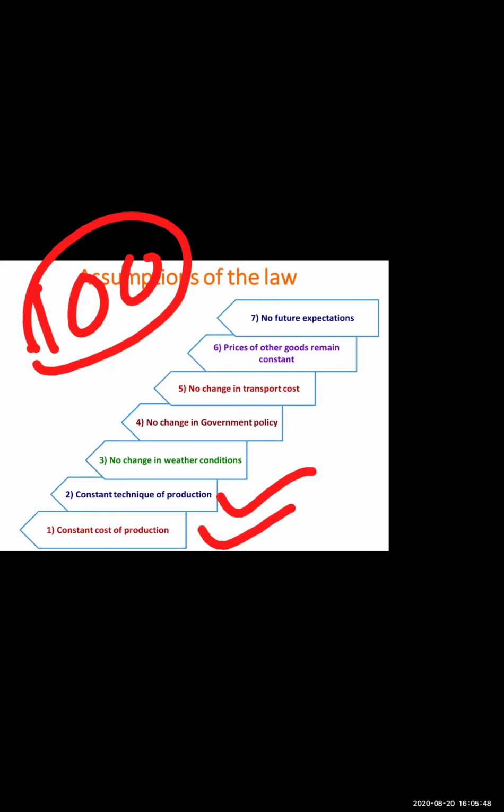No change in weather condition. For example, our next example is of weather condition. Do we have control on weather? You all tell me as a student. Can we control weather? No. It is natural. We can't control it. So can this assumption be true? In reality, no, it is not possible. So over here, automatically the law of supply fails. That is the deeper part. When you study economics in a deeper sense, that time you will get to know more about it. It is assumed that there is no change in the weather condition.